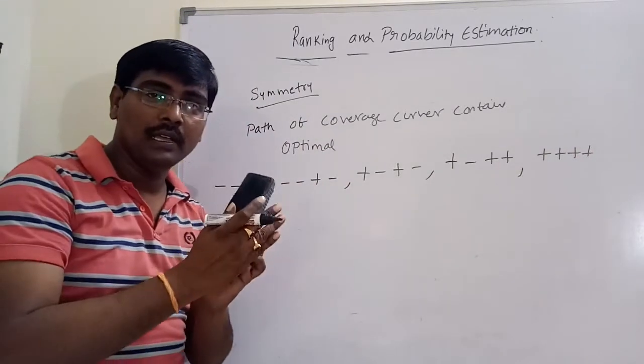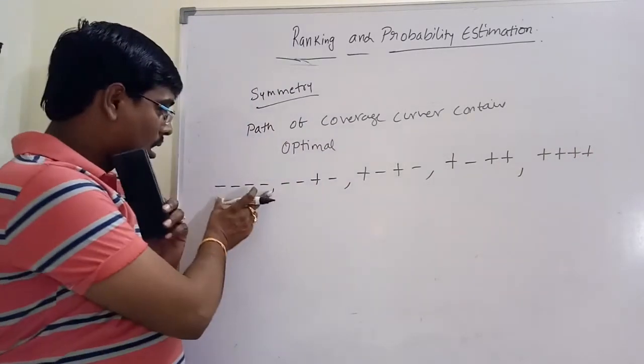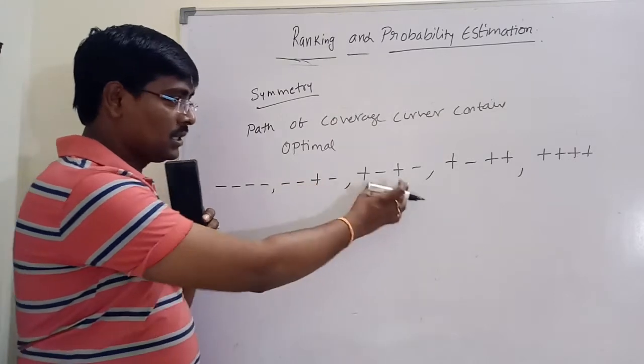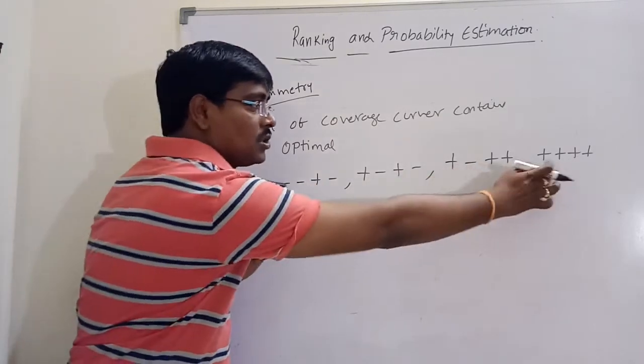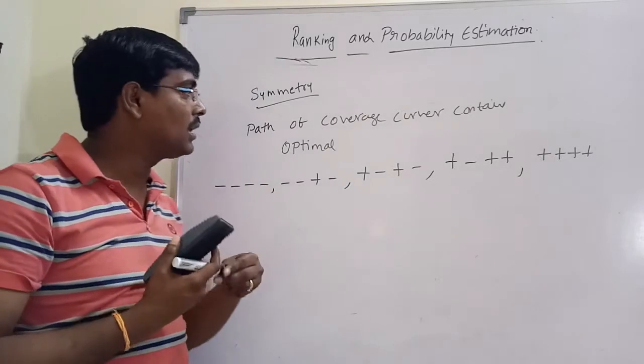So simply swapping: all the minus moves to 1 plus, 2 plus, the plus is moved to this position, all the plus. This is the optimal coverage path.